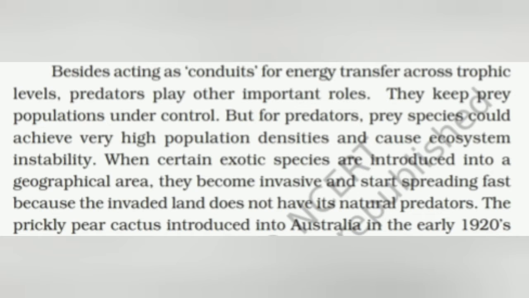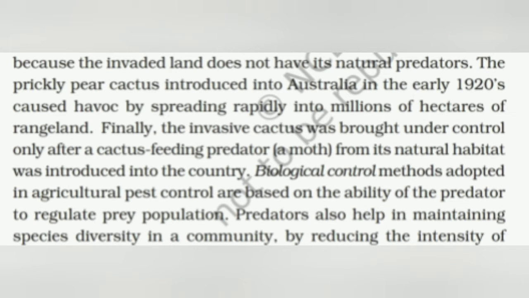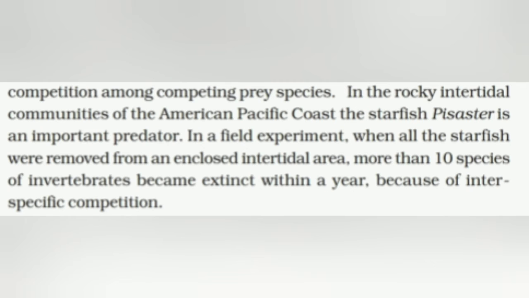When certain exotic species are introduced into a geographical area, they become invasive and start spreading fast because the invaded land does not have its natural predators. Biological control methods adopted in agriculture pest control are based on the ability of the predator to regulate prey population. Predators also help in maintaining species diversity in a community by reducing the intensity of competition among competing prey species.